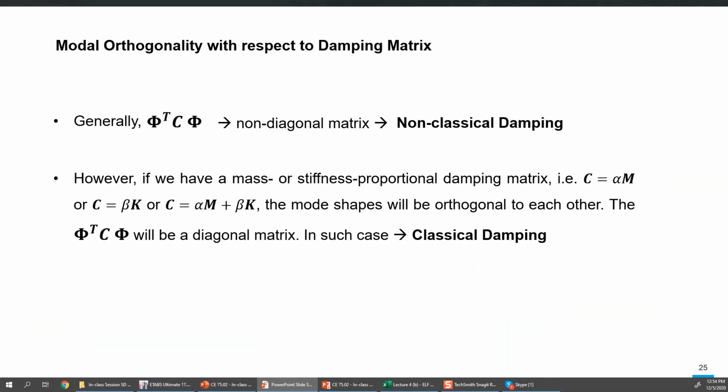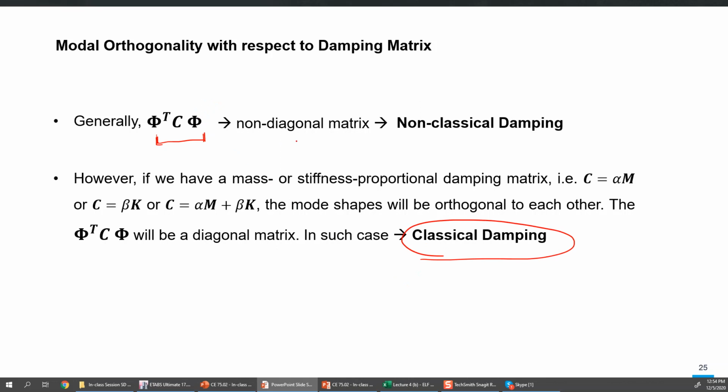One last thing, this whole discussion was only about M and K, and we know that the mode shapes are orthogonal with respect to M and K. But if we have damping also, and the damping matrix is formulated such that phi transpose into C into phi is a diagonal matrix, just like M and K, we call it classical damping.